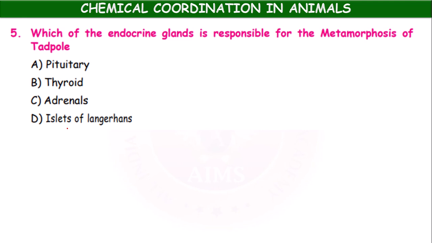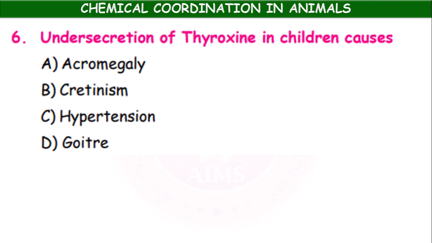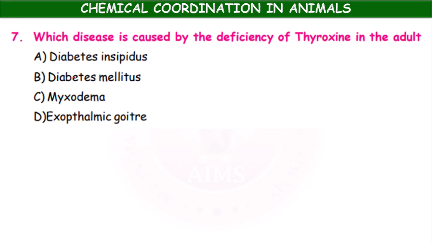Which of the endocrine glands is responsible for the metamorphosis of tadpole? Pituitary, thyroid, adrenal, islets of Langerhans. It is the thyroxine hormone which influences the metamorphosis of tadpole. So thyroid. Undersecretion of the thyroxine in children causes acromegaly, cretinism, hypertension, goiter. Cretinism. Which disease is caused by the deficiency of thyroxine in the adult? Diabetes insipidus, diabetes mellitus, myxedema, exophthalmic goiter. It is myxedema.